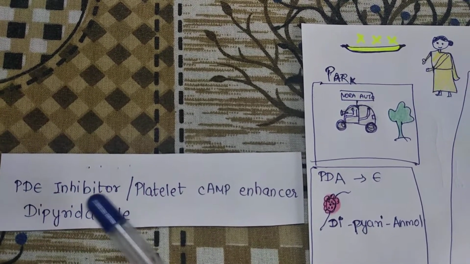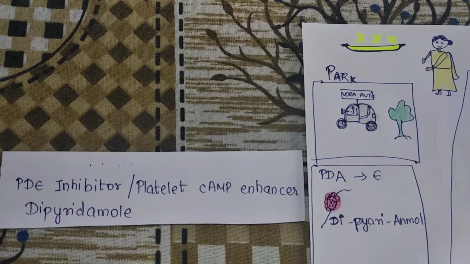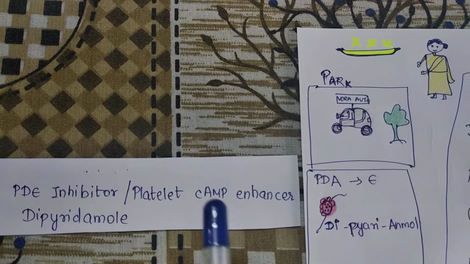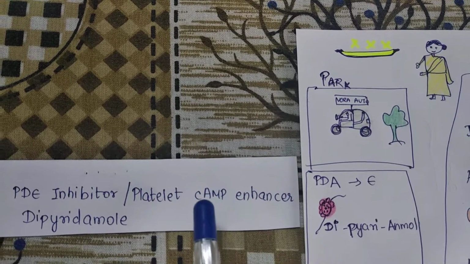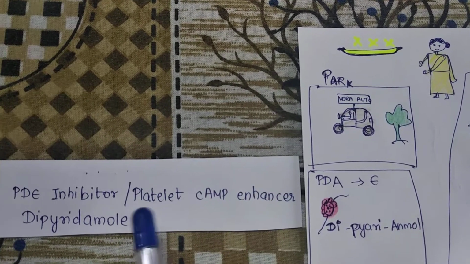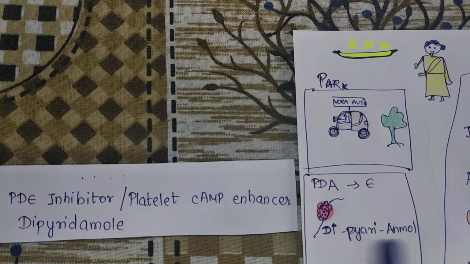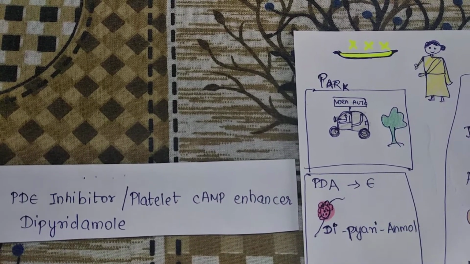So the PDE inhibitors are, or the platelet cyclic AMP enhancers are, she will take cAMPs, she will enhance the cAMPs, that is cAMP enhancers, enhance to break more plates. So Di Pyari Anmol is Dipyridamole is the drug.